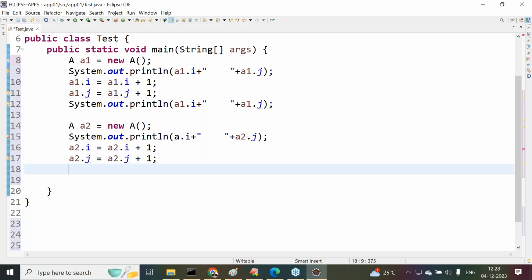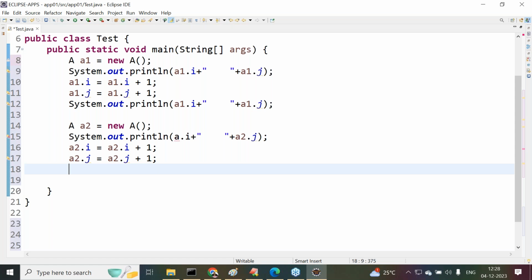But what I want to check now is this: on a2 we are performing modification of the static variable. Is this modification available to the previous object or not? As per the rule, the latest value of the static variable must be shared to the previous objects as well as to the future objects. On the a2 object we performed a modification on the static variable. Is this modification applied to the previous object or not? That we have to check now.